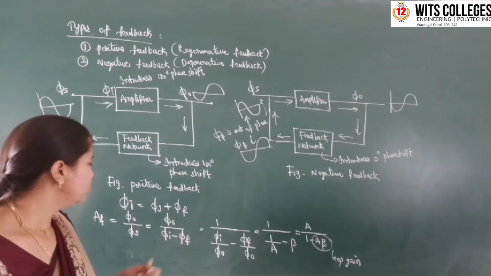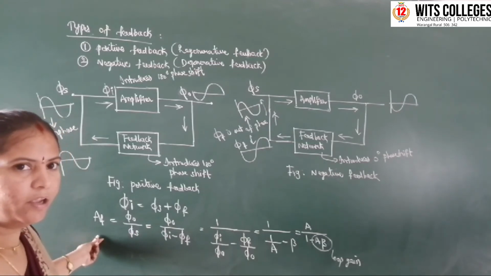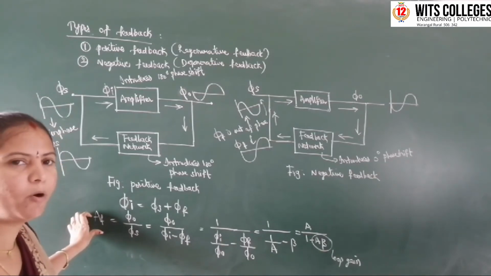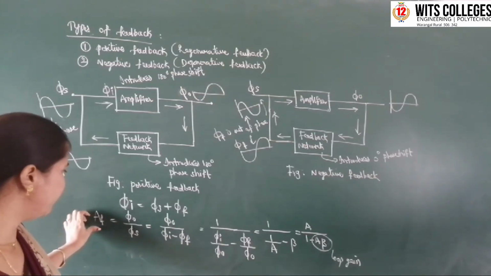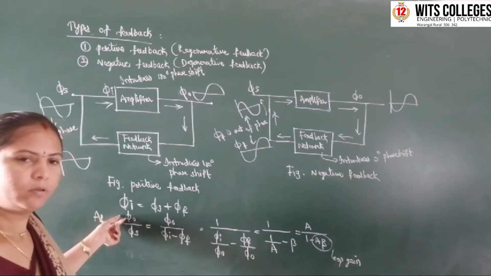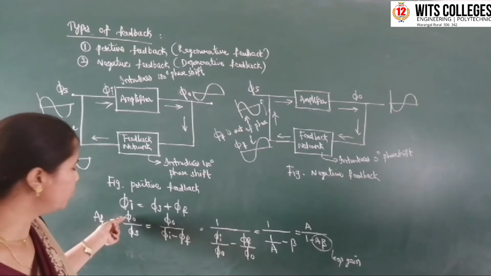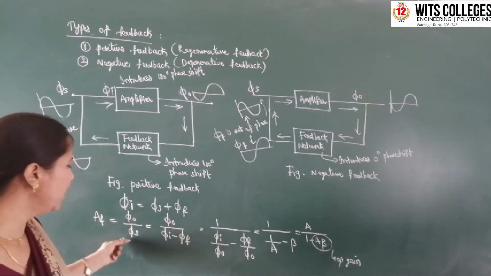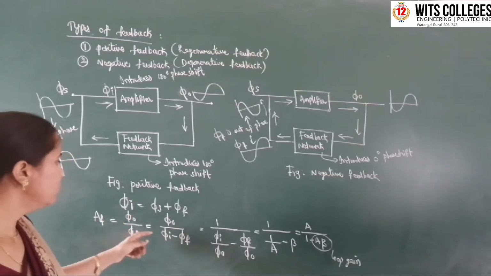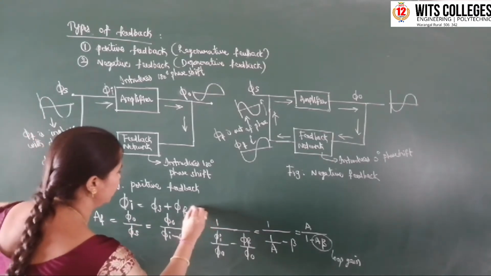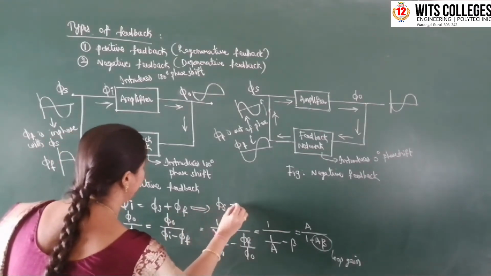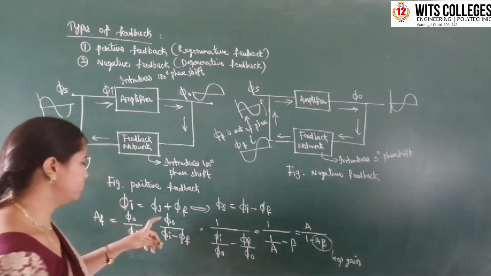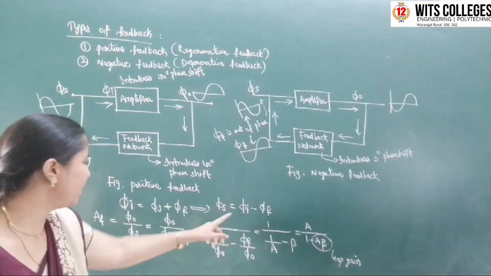Okay, so if you calculate the gain of the positive feedback, it is indicated by Af. The gain of the positive feedback, Af, is equal to the output of the feedback amplifier, that is, the output of the basic amplifier indicated by phi naught, divided by the input AC signal. Output voltage to input voltage: phi naught by phi s. So in this equation, phi s is equal to phi i minus phi f. Phi s equal to phi i minus phi f.